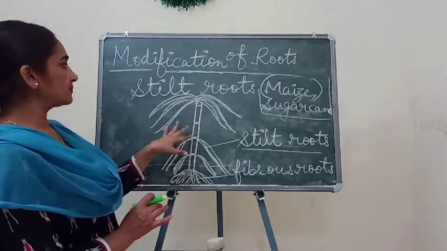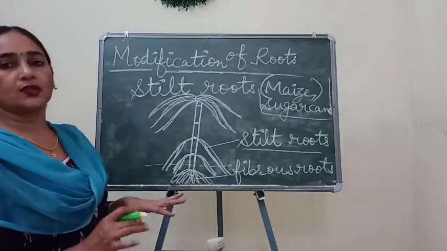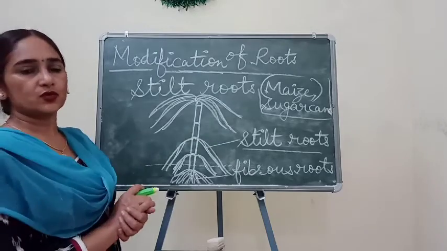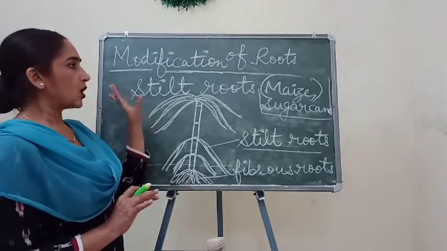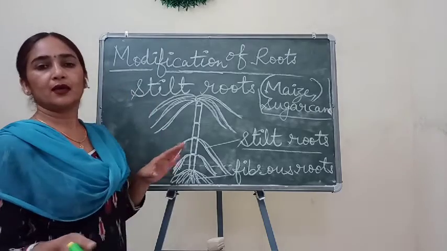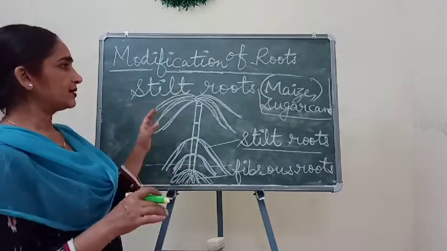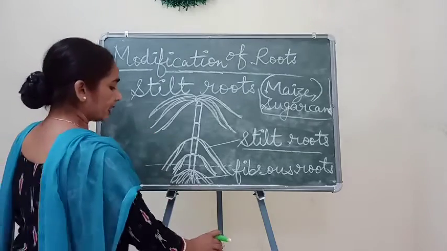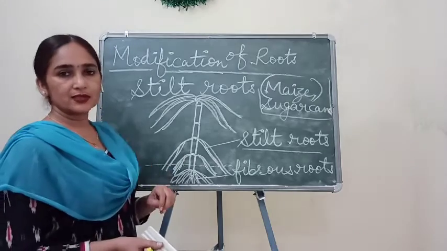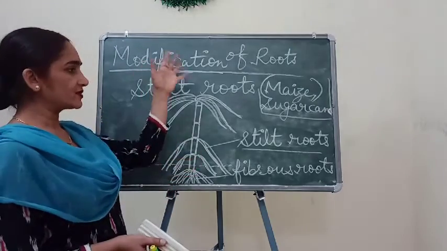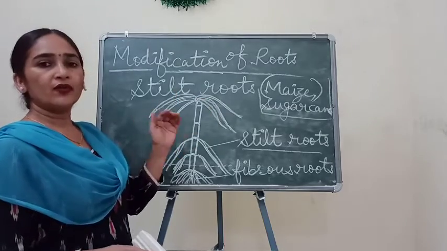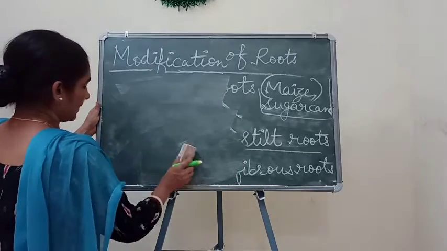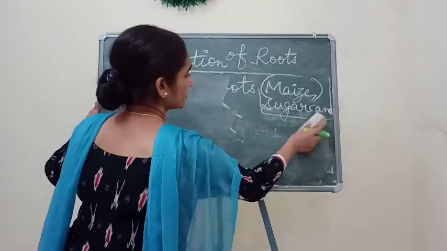So children, this is about the stilt roots, and this much portion of roots, so the root system, is given in your book. So after this we will start stem. Next is our shoot system, which I have told you before. A plant has mainly two systems: root system, which we have studied in detail, and now we will study the shoot system. So let's see what is given in the shoot system.